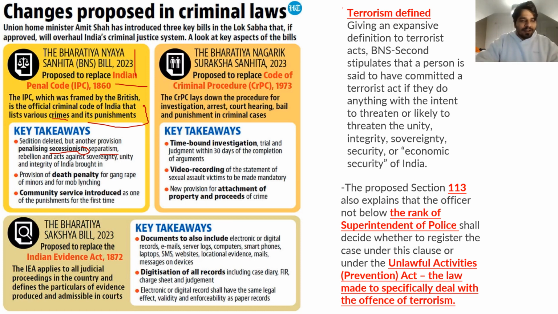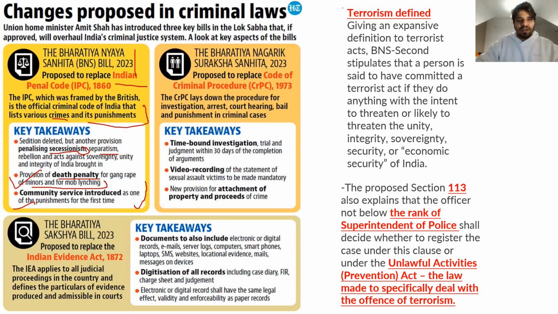So separatism, rebellion, acts against the sovereignty, unity and integrity of India, and provisions of the death penalty for gang rape of minors. New death penalty provisions have been introduced for gang rape of a minor below 16 years, and for mob lynching. And I think the age of minor has been raised from 16 to 18, right? So they will still be considered minors if you indulge in those activities. Community service was introduced, as discussed. Community service is a noble idea which has been introduced for petty offences.